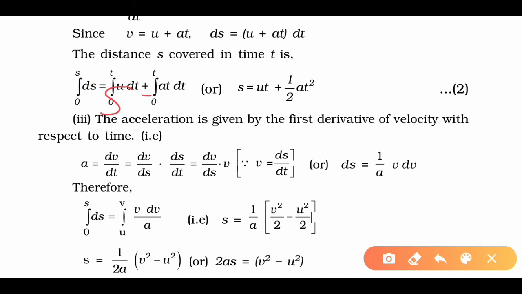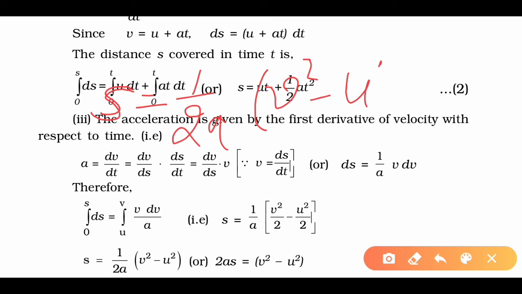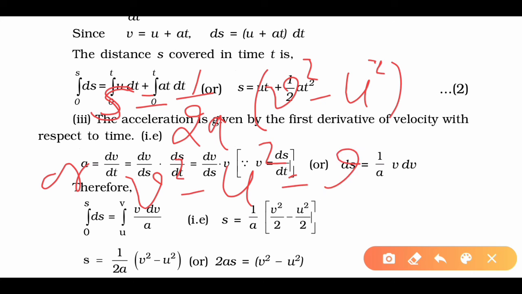We'll get the value a s equals 1 by 2a into v square minus u square, or we can write v square minus u square is equal to 2as.